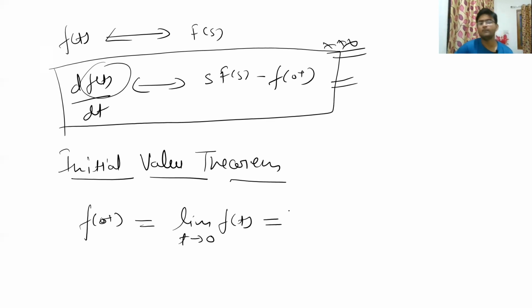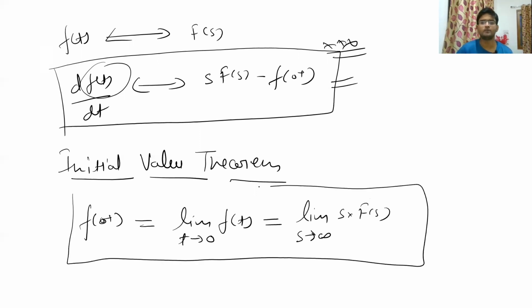Obviously, the limit should be tending to 0 for a time domain function f(t). But in the Laplace transformed domain, it will be the limit s tends to infinity, not tends to 0, s will be tending to infinity, of s multiplied by F(s). And F(s) is what? F(s) is the Laplace transform of f(t). So this is a very important formula you must remember to calculate the initial value of any function, whether it is in time domain or in frequency domain. So let us do some examples to understand it more clearly.